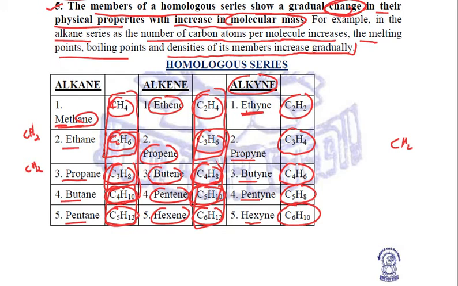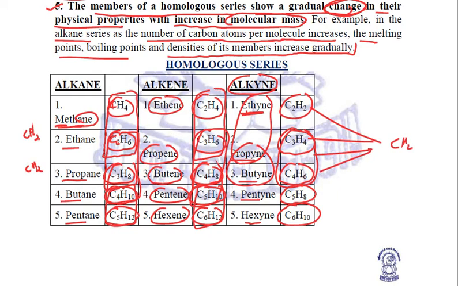Let us check out the difference between two adjacent homologues. We take ethyne and propyne. The difference between the two is 1 carbon atom and 2 hydrogen atoms. Again, if we take propyne and butyne, the difference will again be 1 carbon and 2 hydrogen atoms.